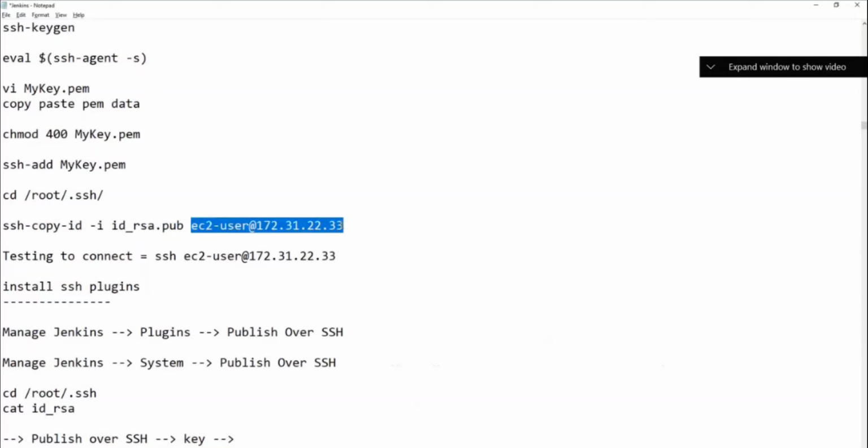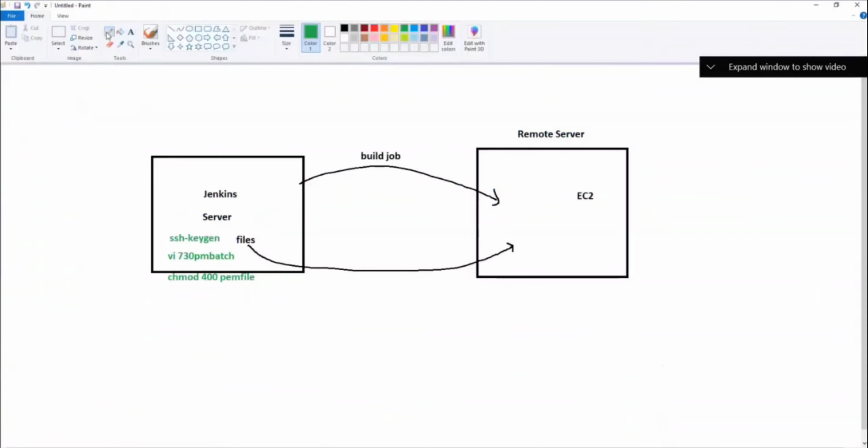Which EC2 instance is this? Test EC2 instance. And then if you remember, I gave you one example. Let's say, for example, I want to go to Karthik's house. What do I need to do? You need to give me a key, or not? So we need to exchange the keys. Remember the same example? So here also, from this Jenkins machine, we are copying the SSH key, the id_rsa public key, to where? To test. So as we have the keys here, these two can talk to each other, or not?